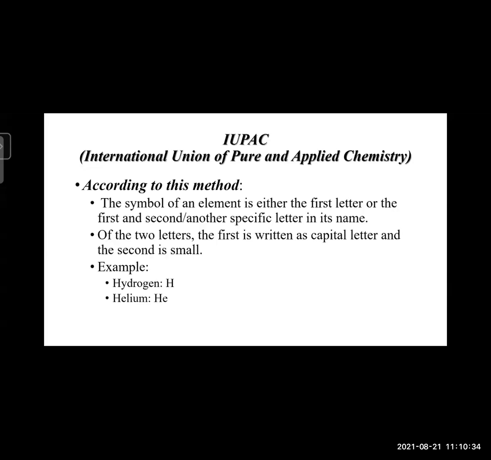According to IUPAC nomenclature, the symbol of an element is either the first letter, or the first and second letters, or another specific letter of its name. Of these two letters, the first is written as a capital letter and the second as a small letter.